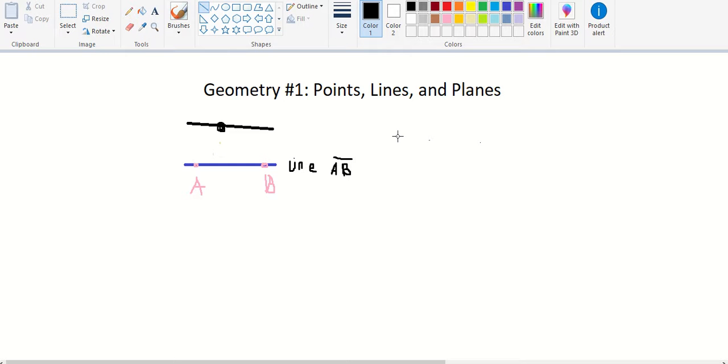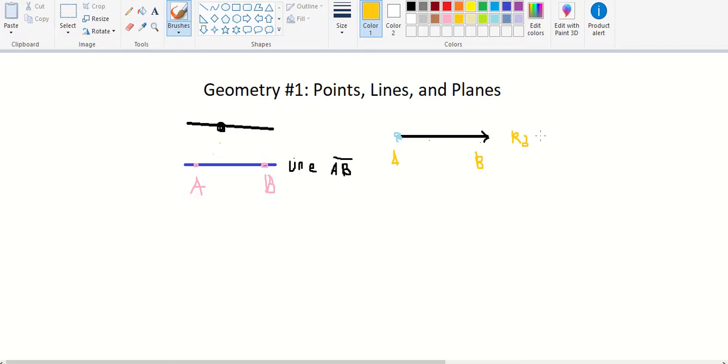A ray, however, is something that goes on forever, but in one direction. So it's gonna go forever in this direction, but let's use light blue. We have our point here. This is the beginning point of the ray, so we'll call this A. Let's use orange. A. And then we can make another point somewhere random, and we'll call it point B. So this would be a ray.